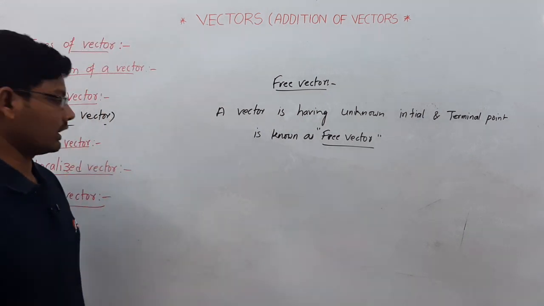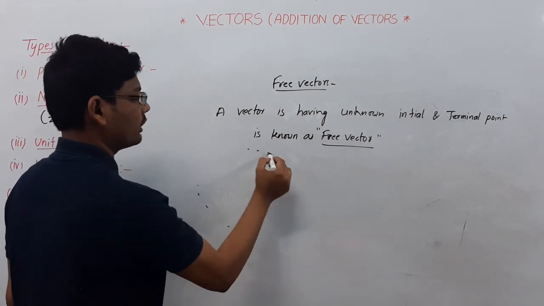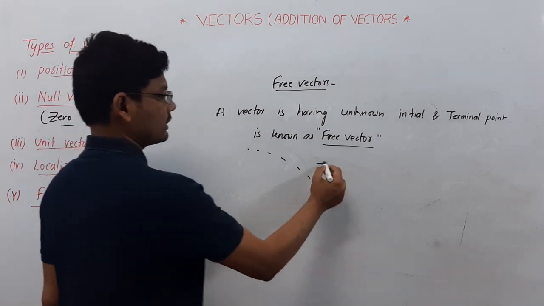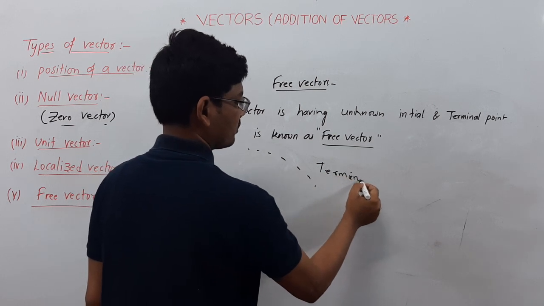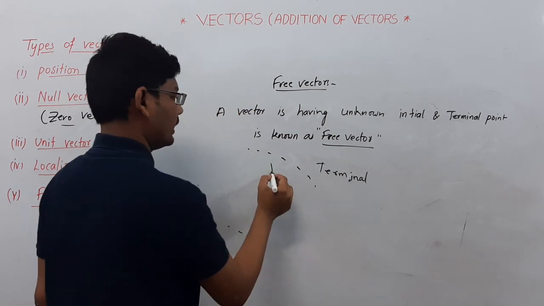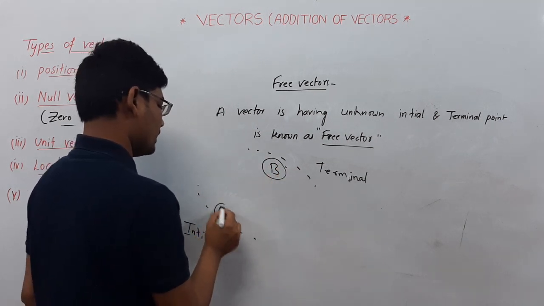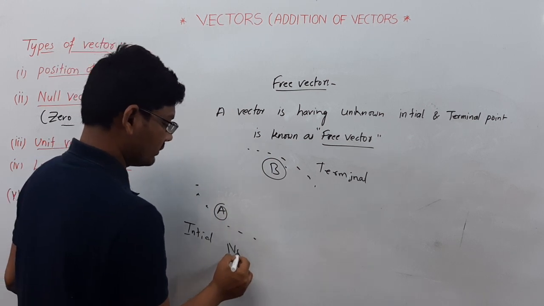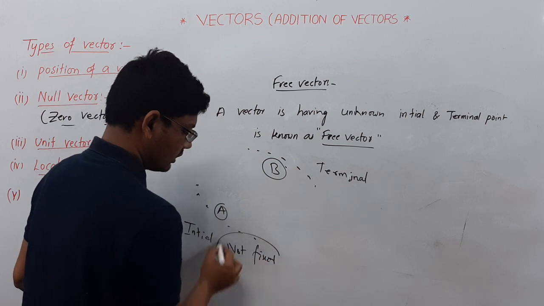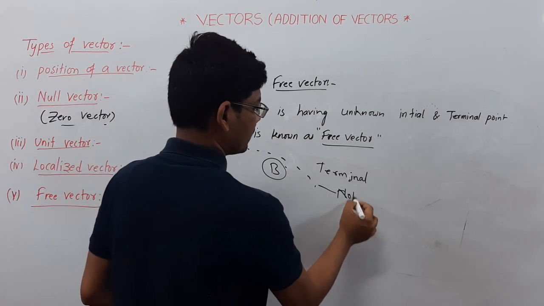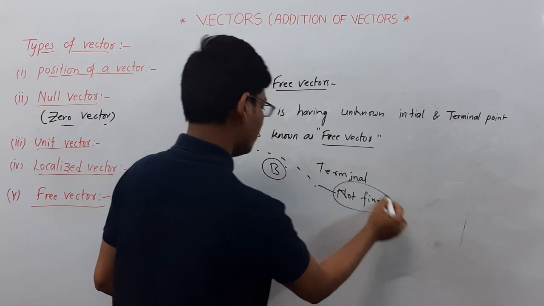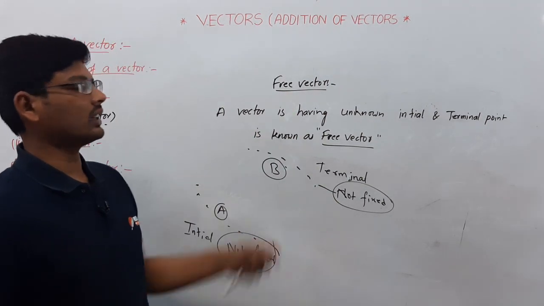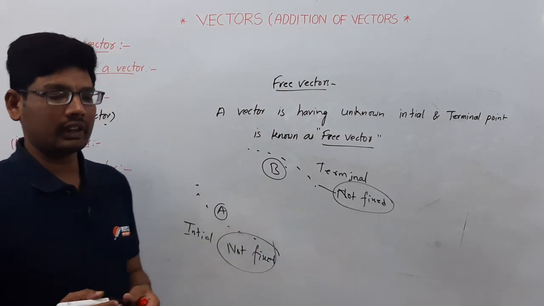If a vector is having an initial point which we don't know, and as well as a terminal point which we don't know, this is initial and this is terminal. Here the exact position is not fixed, and this point is also not fixed. We don't know the position of the initial point and the terminal point. Then this type of vector is known as a free vector.